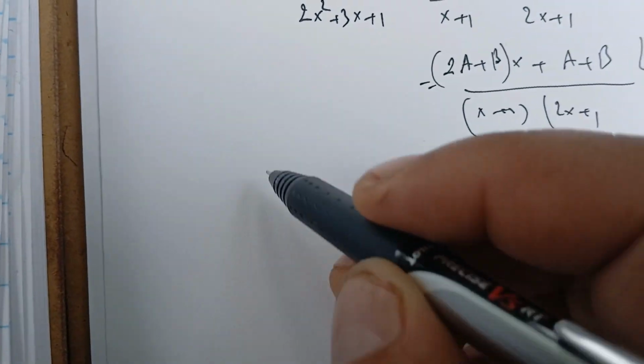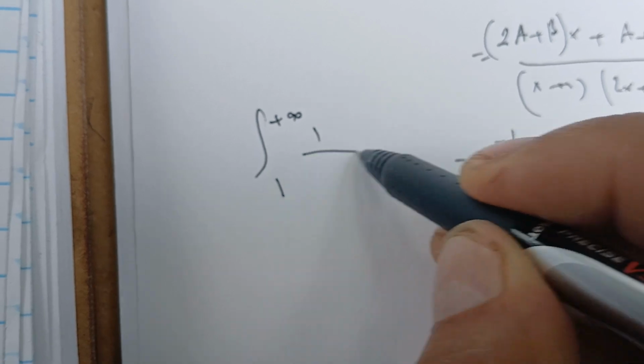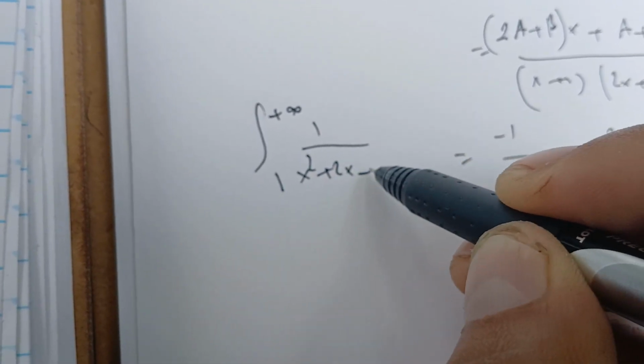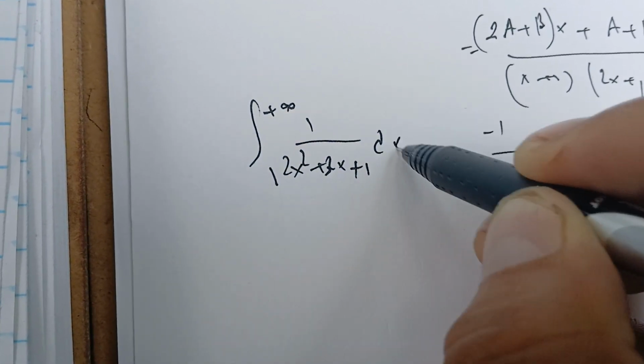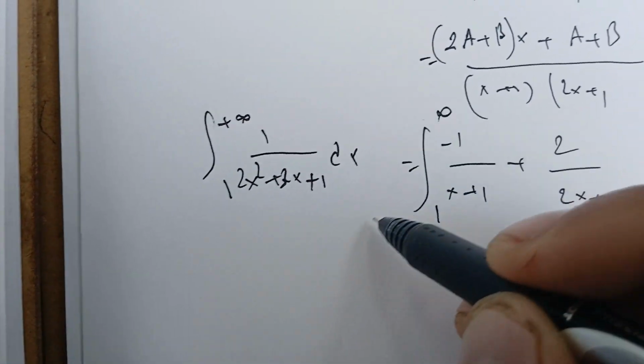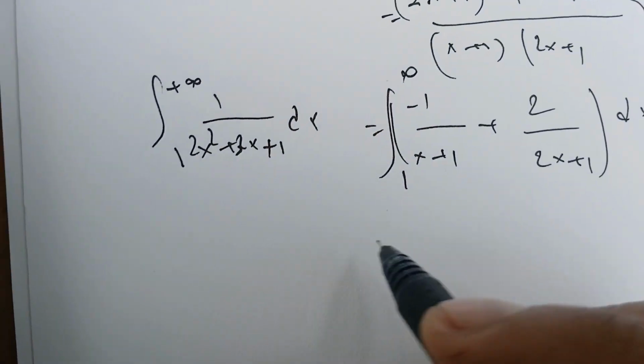Therefore, we can integrate the integral from 1 to infinity of 1 over 2x squared plus 3x plus 1 dx as in here.